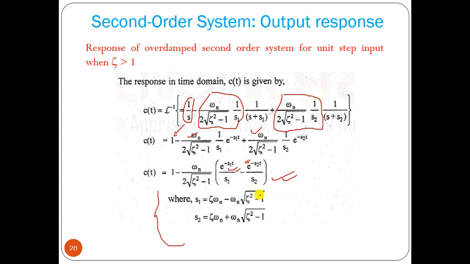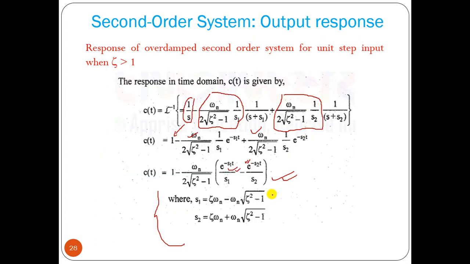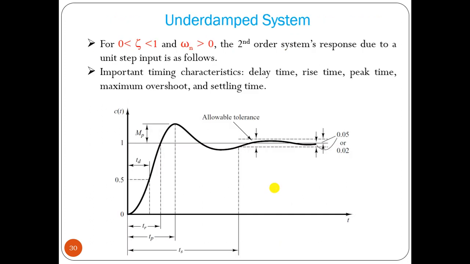There is no sine or cosine term. So it is also an example of only exponentially increasing or decreasing terms. So if it is unit step response, that is the equation. If step response, you have to multiply it by A, that's all. So if zeta greater than 1, we will have an overdamped system, and it will take much time to settle down. So this is the response of second order system that depends on the value of zeta, which is the damping factor.